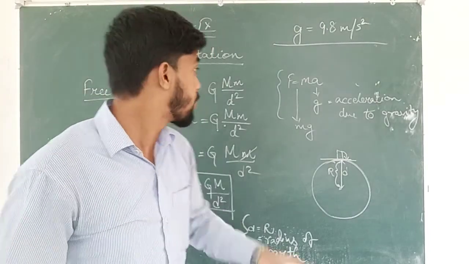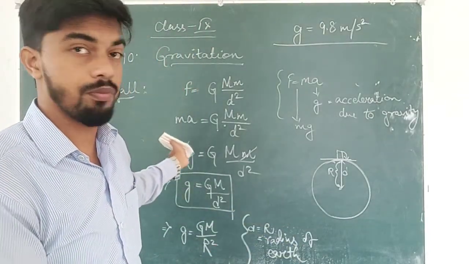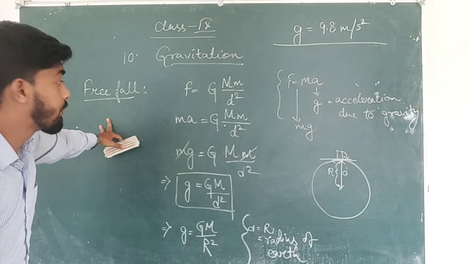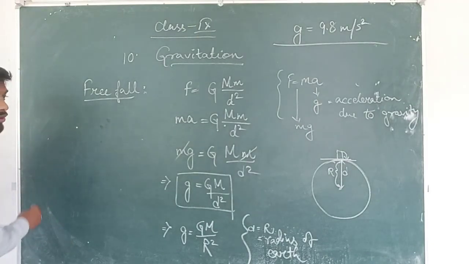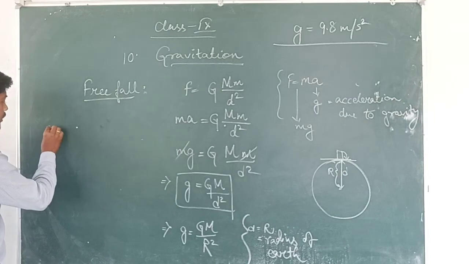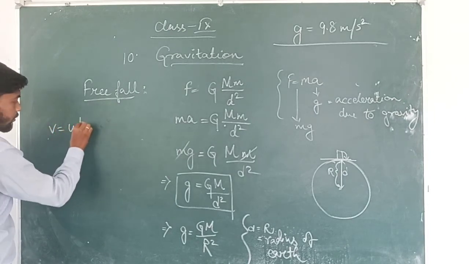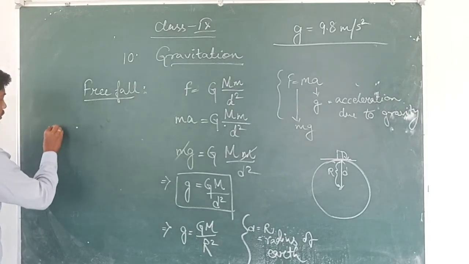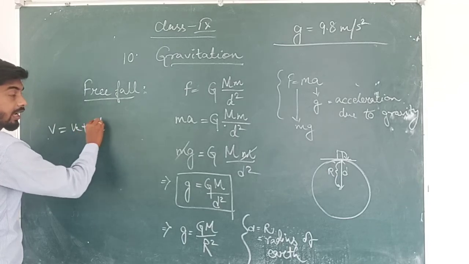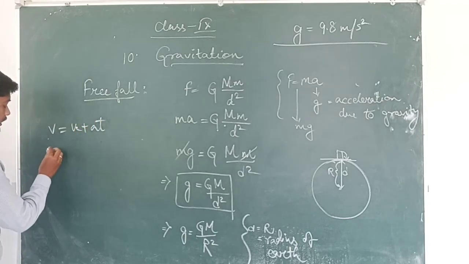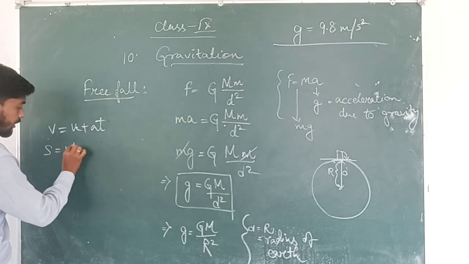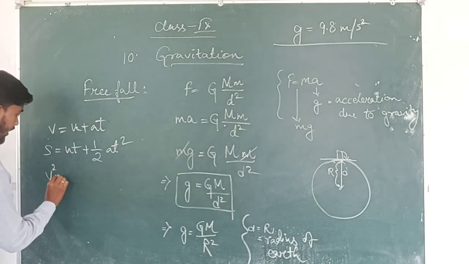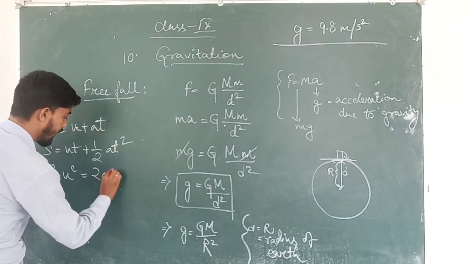Now, because of free fall, some of the values may change. Like we know the three equations of motion: v equal to u plus at, then s equal to ut plus half at square and v square minus u square equal to 2as.